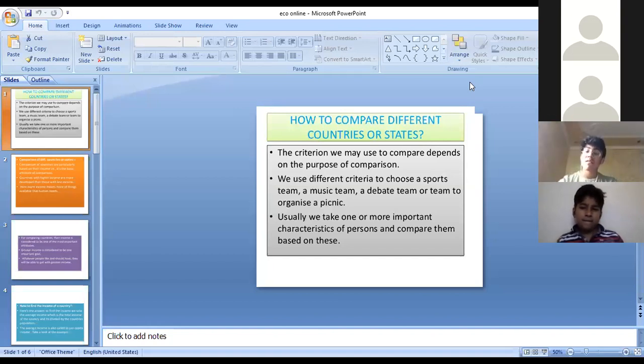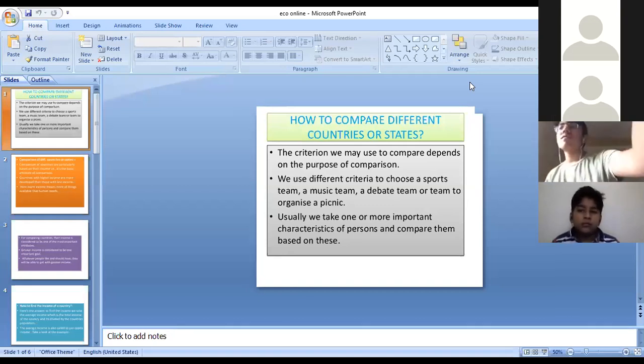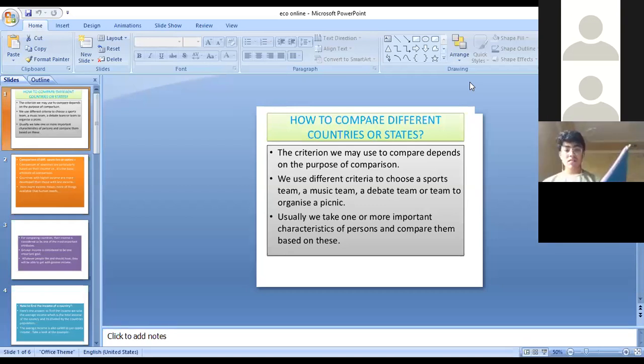For that, it will be a different criteria if it is a music team, a debate team, or a team to organize a picnic. So everybody is having a different criteria. Usually we take one or more important characteristics of persons and compare them based on these.